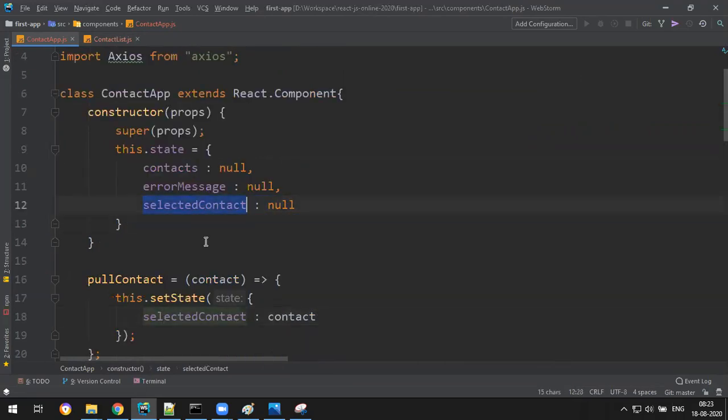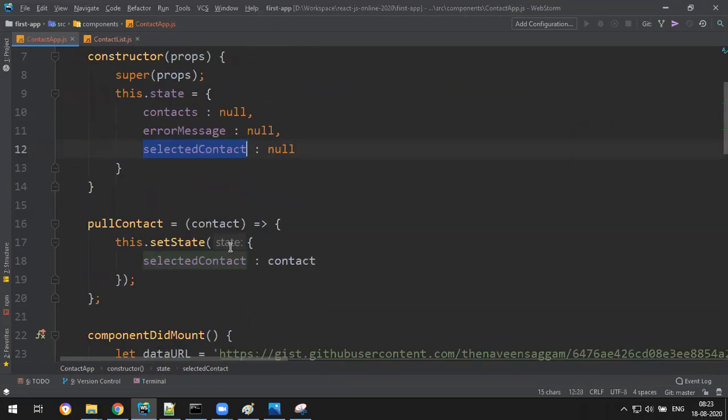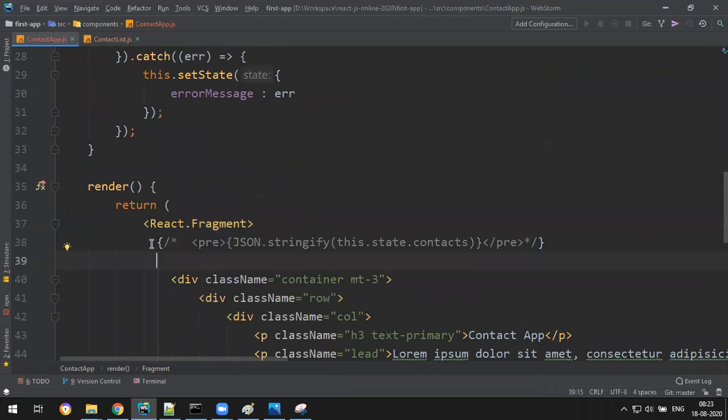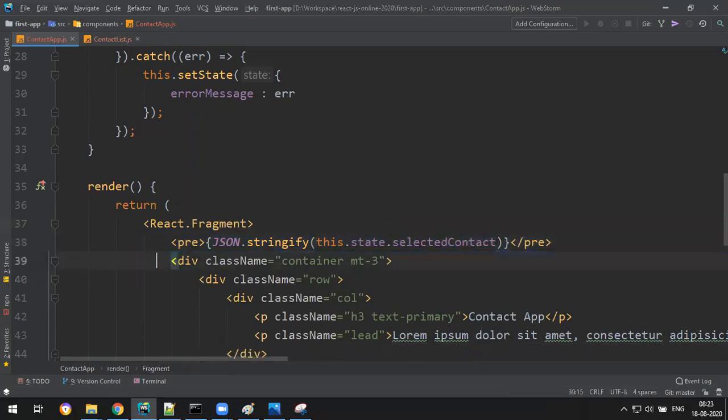Now let's see whether the parent has received it or not. Let me display that data somewhere here in the pre tag. The pre tag is already there, so let me delete that and add selected contact. Let's see whether we receive it or not.